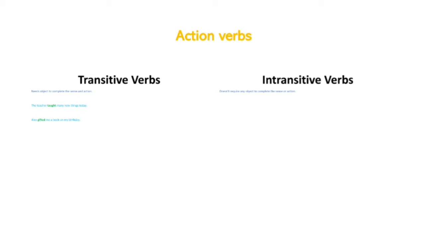Now what are intransitive verbs? They don't require any object to complete the sense or action. It is just the opposite of transitive verbs. They don't need any object, but they make complete sense by themselves. For example, my mother asked me the marks I have scored in today's test. So for asking, of course, you don't need any object, you just need yourself to be there. Next, I sneezed because I was suffering from fever. You can also say I sneezed because I was suffering from cold. So here for sneezing also you don't need any object.